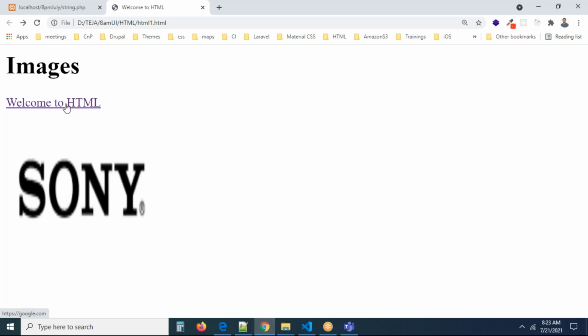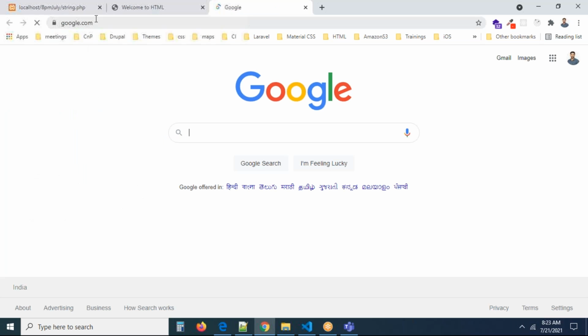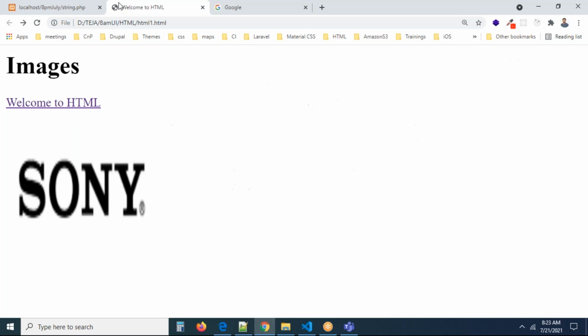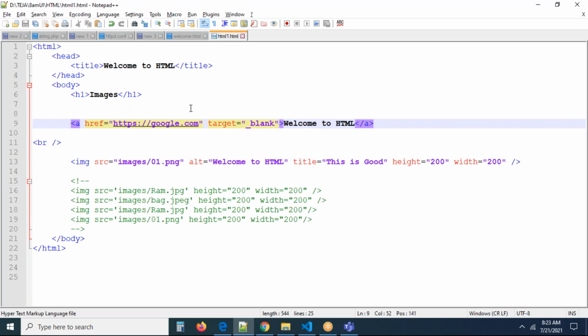Now you can see a separate window will open, and in that separate window, Google is loaded. Your page is not overridden. A separate window loaded and the separate window went out exactly. So this is how we can do the things. So, images and the anchor tag. Sometimes you want to link an image.